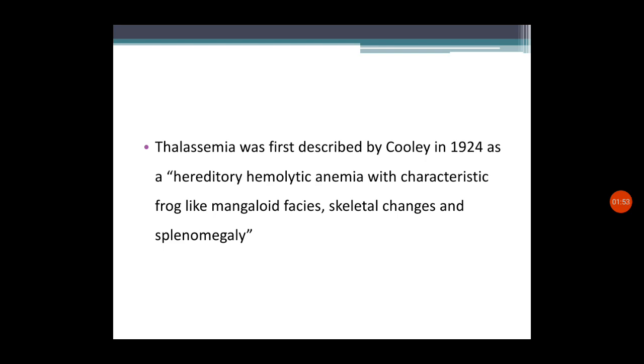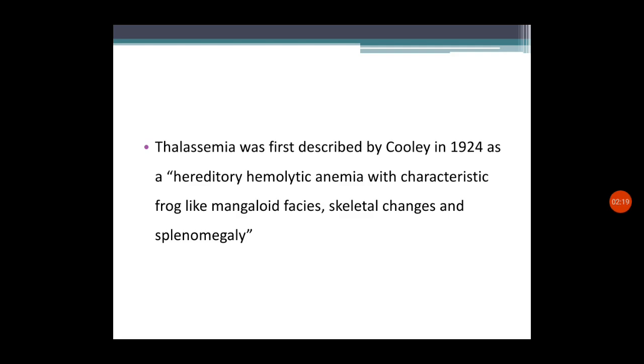So we can see some more history about thalassemia. It was first described by Cooley in 1924. That's why it is known as Cooley's anemia. During that time, he described thalassemia as a hereditary hemolytic anemia with characteristic frog-like mongoloid facies, skeletal changes and splenomegaly.